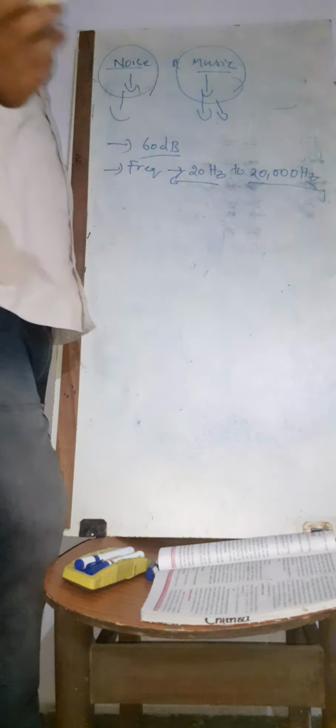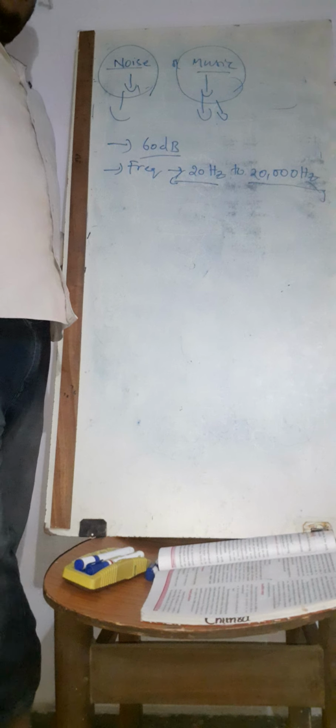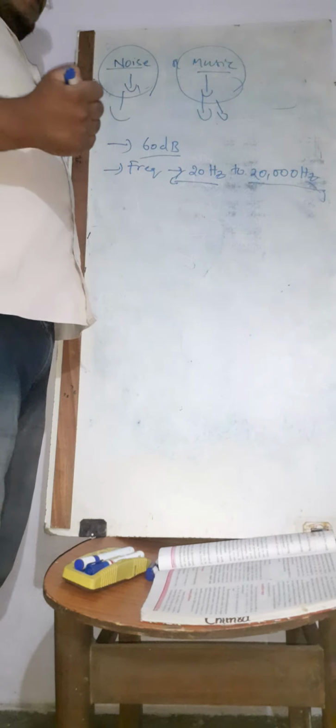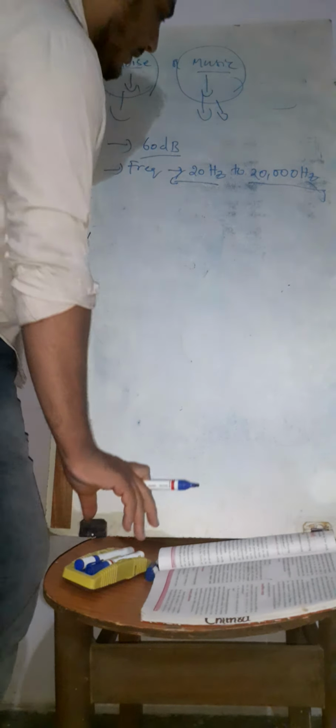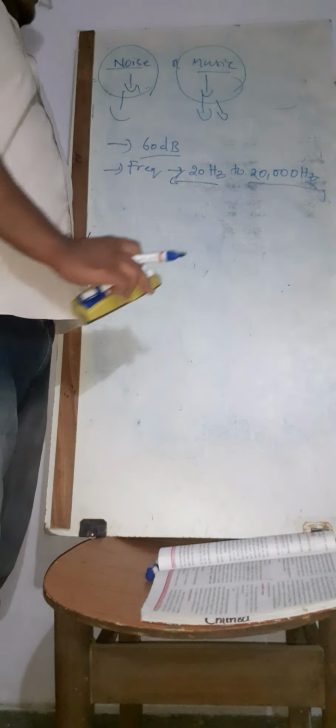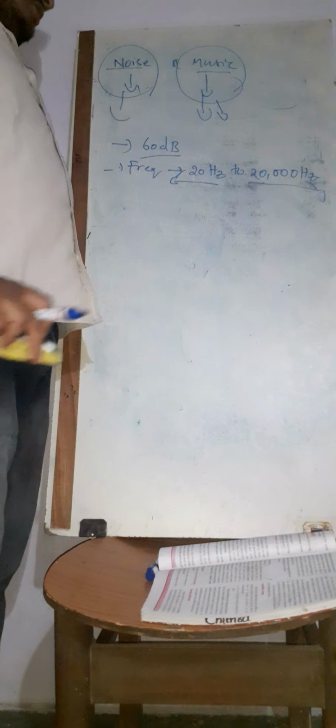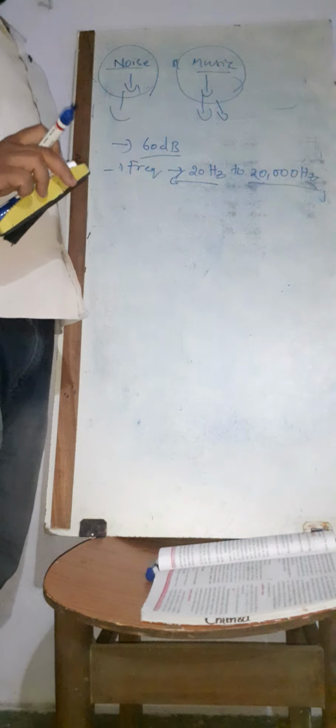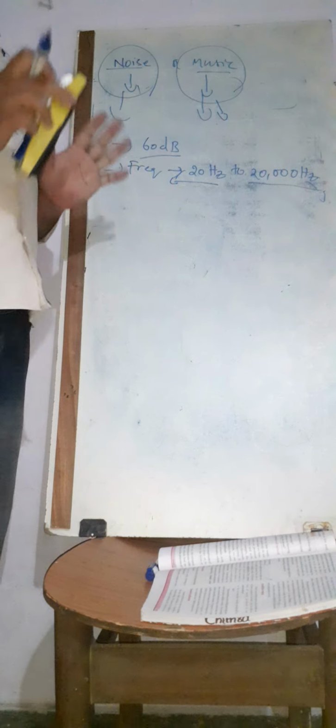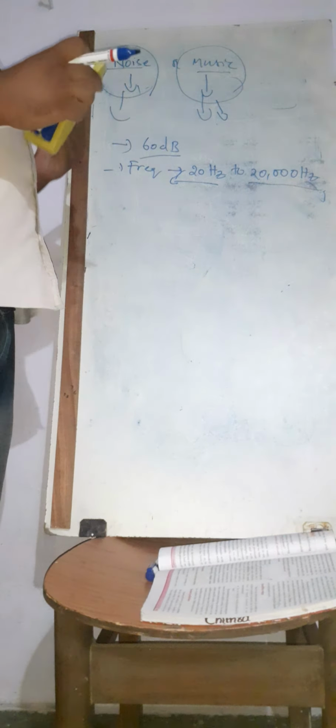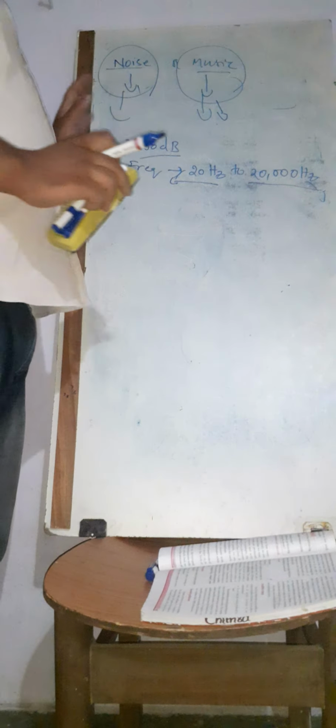Above the range, there are horns and jet engines, and many other sounds that we cannot bear. Such sounds we call inaudible sounds. So the range of sound in frequency is 20 hertz to 20,000 hertz. Normally a person's conversation is 60 dB to 80 dB, only in between that. If a sound is more than 80 dB, you can't listen to it.